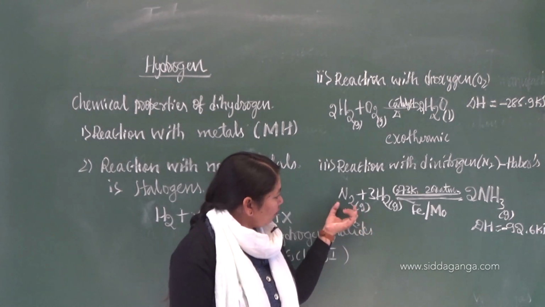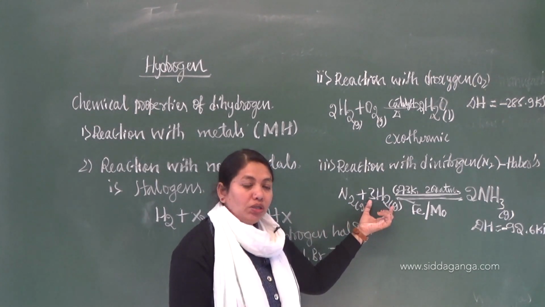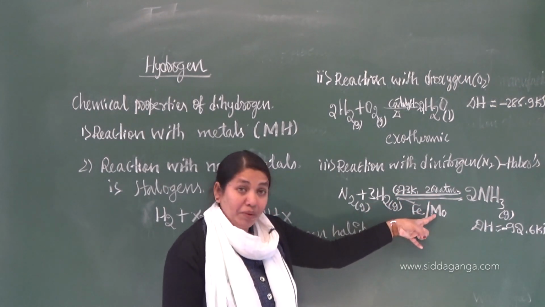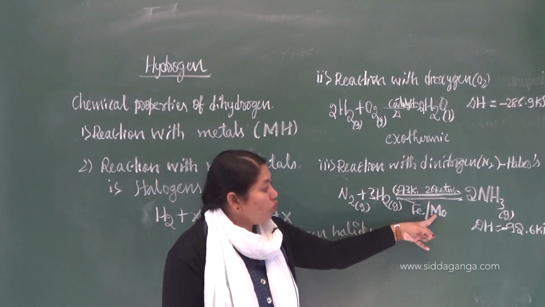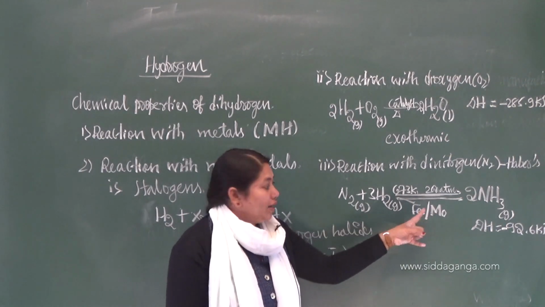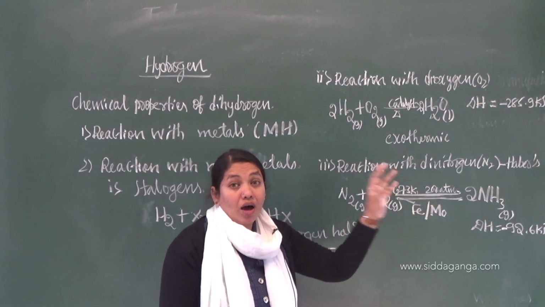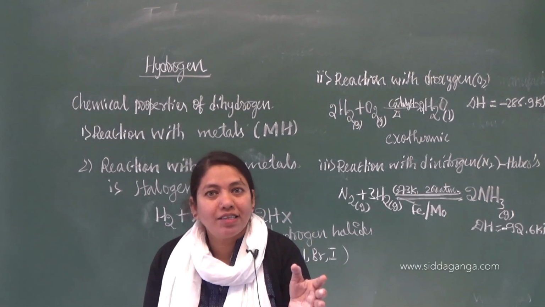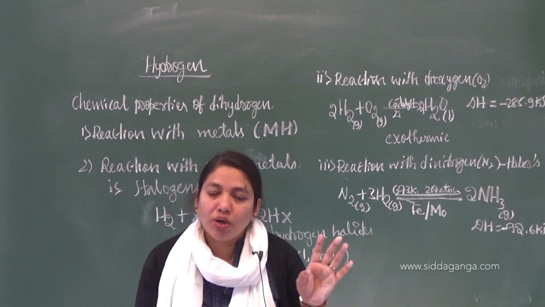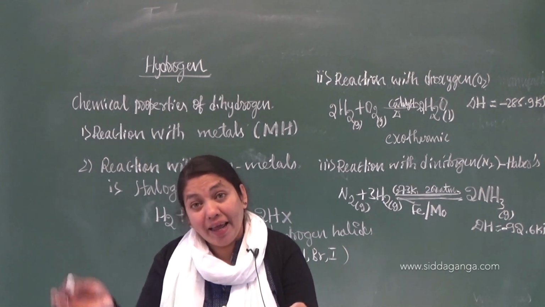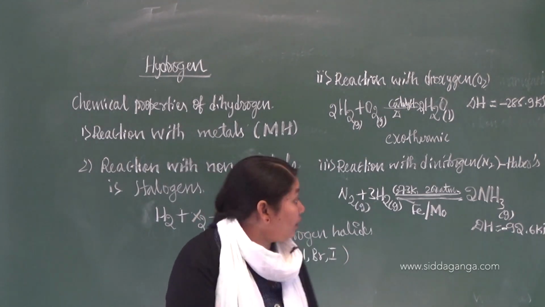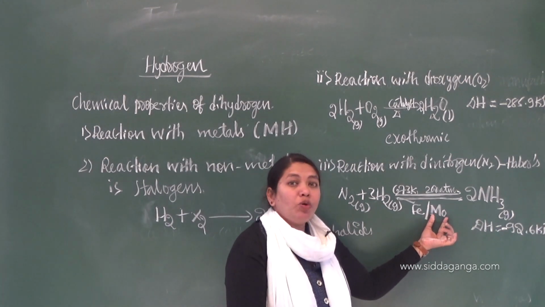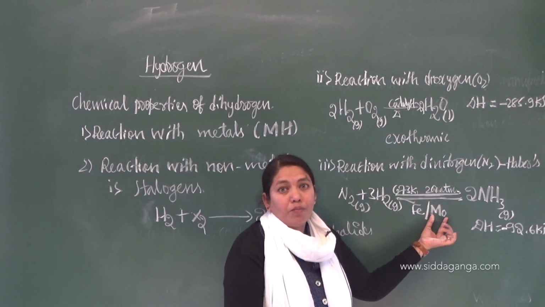So very important: when nitrogen reacts with dihydrogen at a temperature of 673 Kelvin and 200 atmosphere in the presence of iron catalyst and molybdenum as promoter. What is the meaning of promoter? Catalyst is enough to increase the reaction rate. The activity of the catalyst can be increased by using another substance called a promoter. So catalyst alone will do the work, but enhancing the activity of the catalyst can be done by chemical substances called promoters. So which is acting as a promoter here? Molybdenum is acting as a promoter.